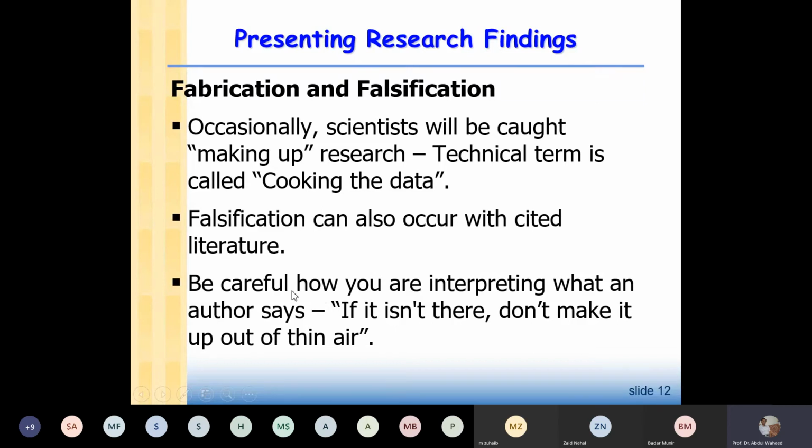And then you have to be careful, no? Maybe you are reviewing your literature and the author did not say that, and you are mentioning the name of the author, that this author says this, so again it's a falsification, no? You didn't go through that paper, and then from someone else's review of literature you just copy and paste into your review of literature, and you don't know the paper, and you didn't read the paper. So this is also falsification, no?